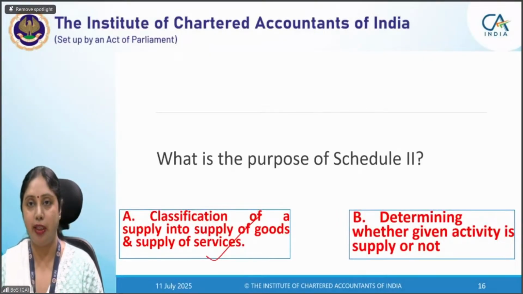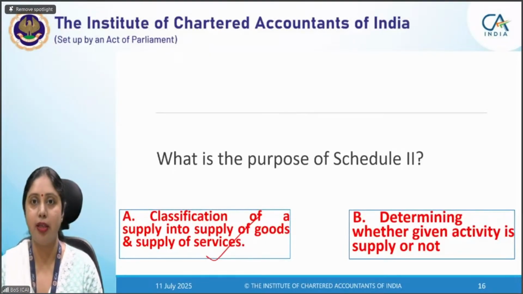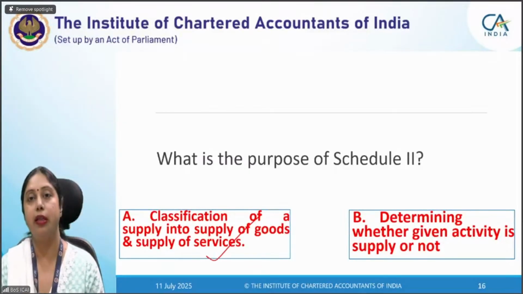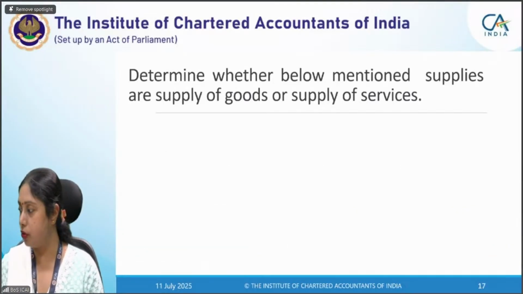Now it is very much clear that, for example, construction services, where always both VAT and service tax used to be levied on the same transaction. One was considering it as service, other was considering it as goods. GST law makes it clear in which case it will be considered as supply of service. Then there were information technology services, renting of immovable property services. Moreover, there were hire purchase transactions. So these transactions have now been clarified, whether they fall in the goods category or the services category. Schedule 2 makes it clear whether it is a supply of goods or supply of services.